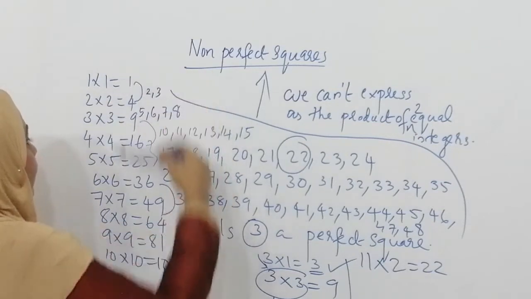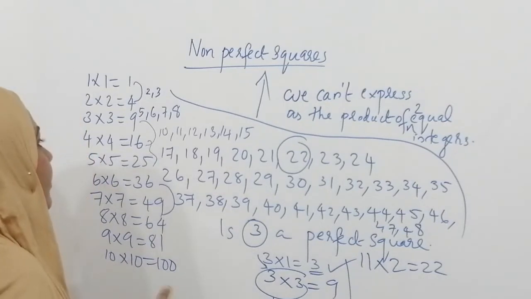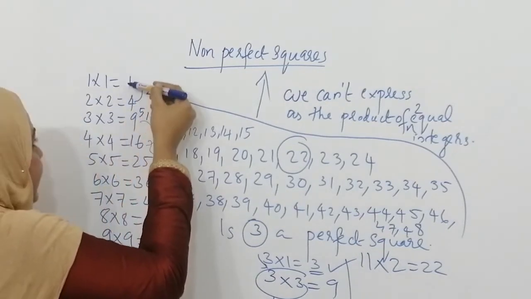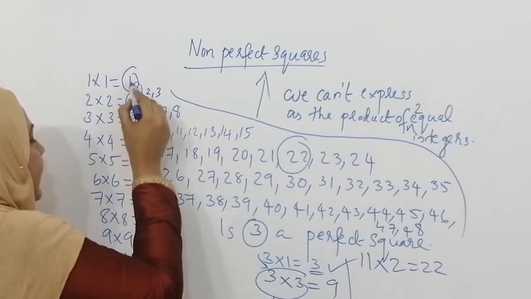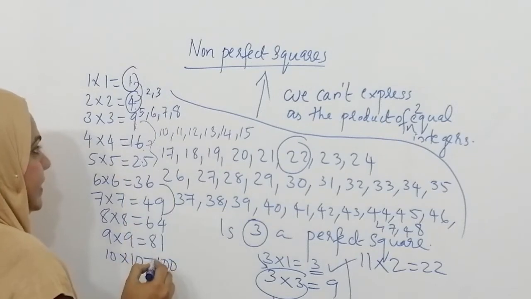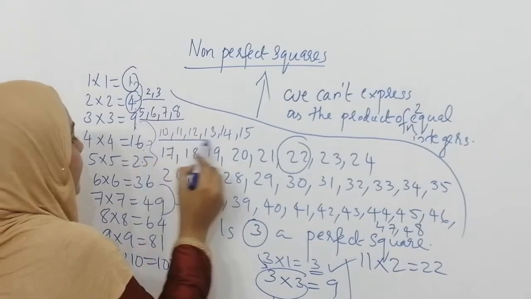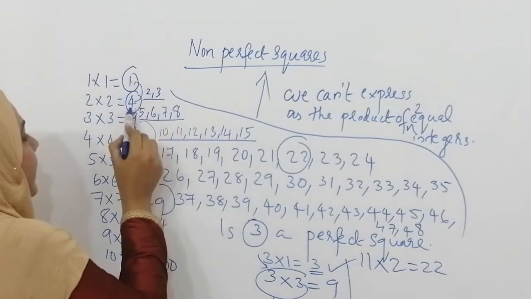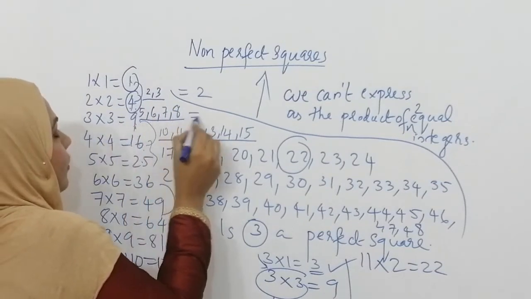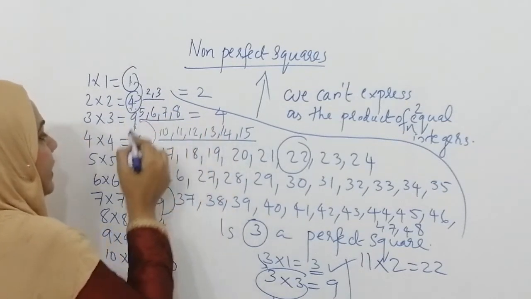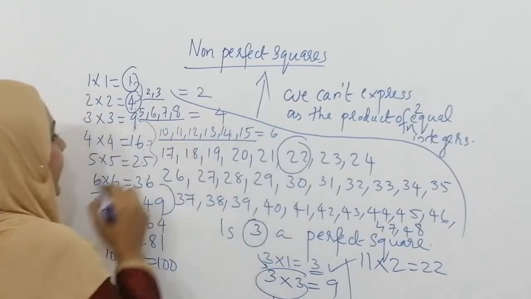When you look at this square table of 1 to 10, or any other table of 11 to 20, 30 to 40, whichever you check, you can see that as the value of the perfect squares increases, the number of non-perfect squares also increases. Between 1 and 4 there were 2. Between 4 and 9 you got 4 numbers. Between 9 and 16, 6 numbers are present.